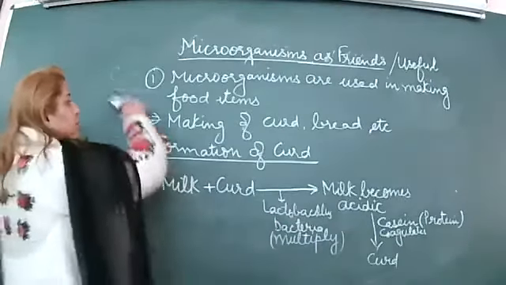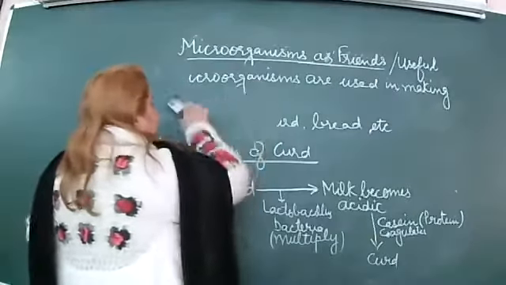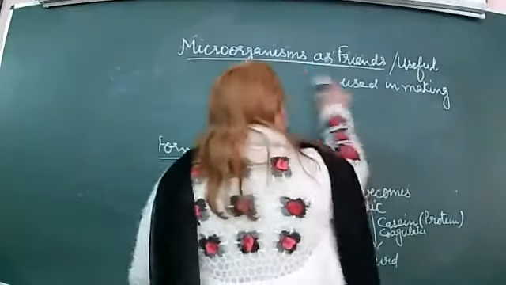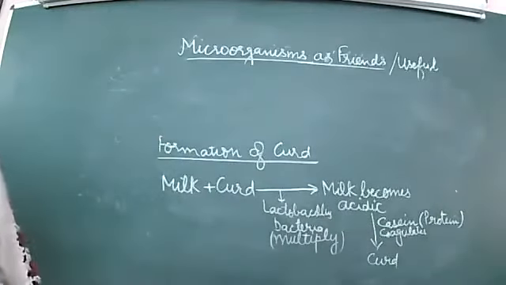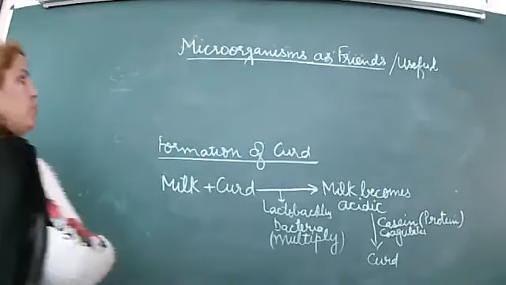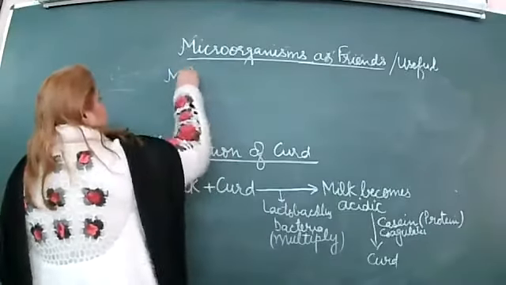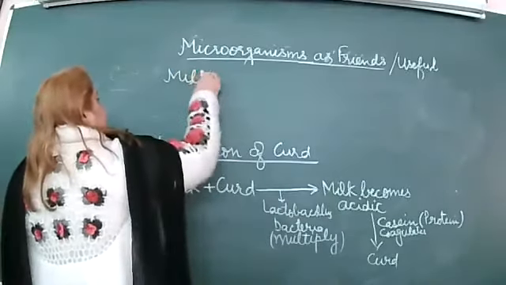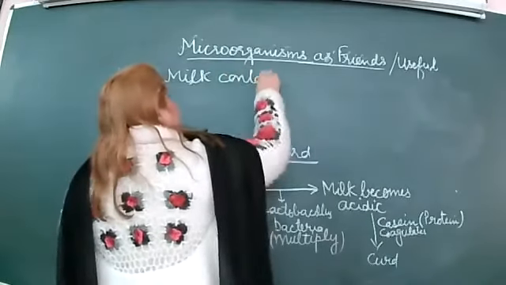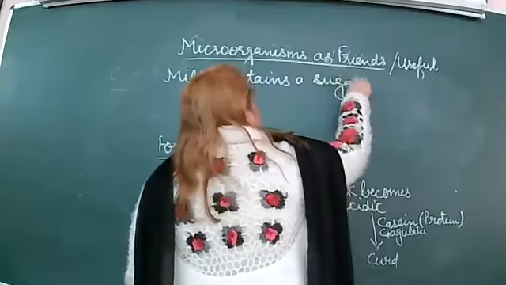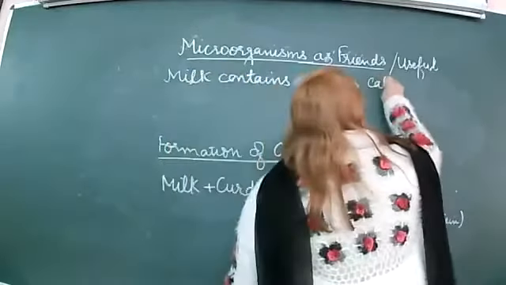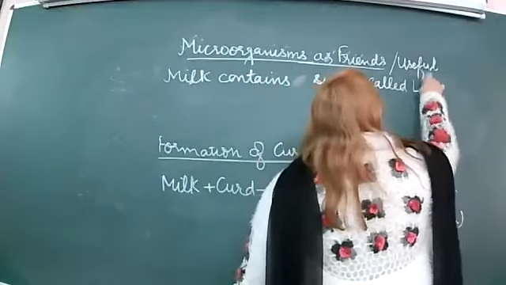Write down one more point over here. In milk, one another point, please write down. Milk contains a sugar called lactose.